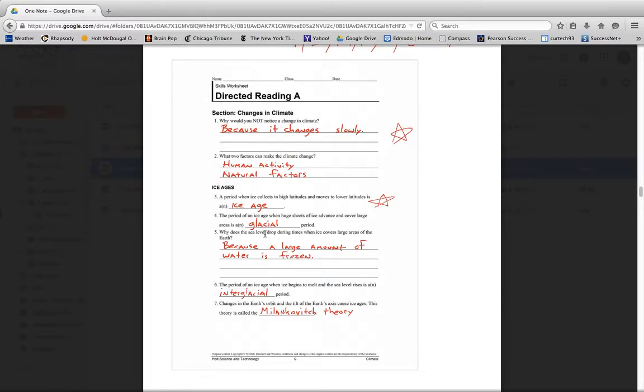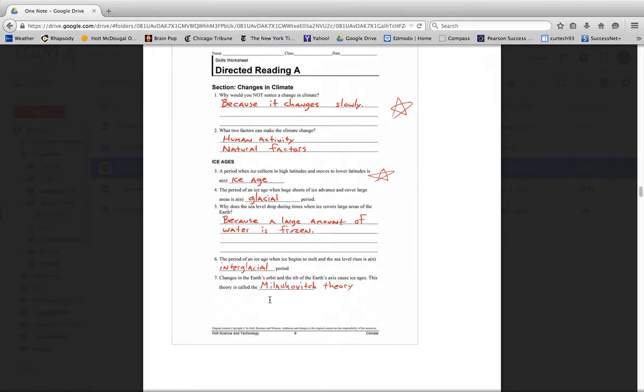One interesting thing is the sea levels drop during glacial periods because so much of the water is frozen. Then the sea levels drop, which means the water level goes down. An interglacial period is during an ice age, but it's when the ice sheets melt. So actually right now we are in an interglacial period of an ice age. You are living in an ice age right now, but we're in the interglacial period. And the reason we know that is because there is year-round ice at the poles. So it's an ice age.